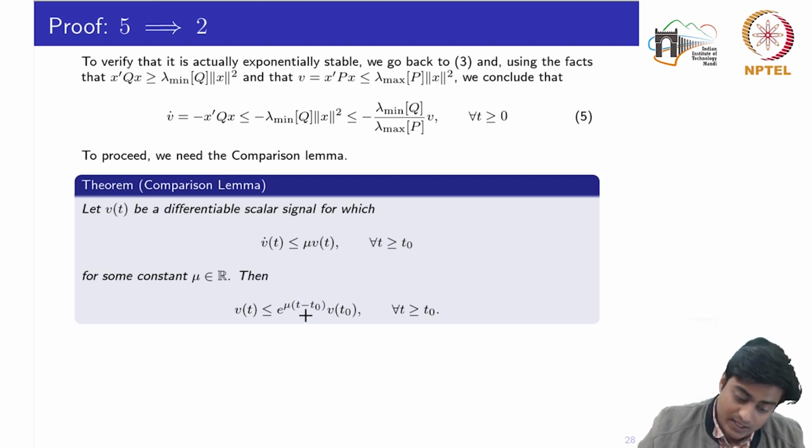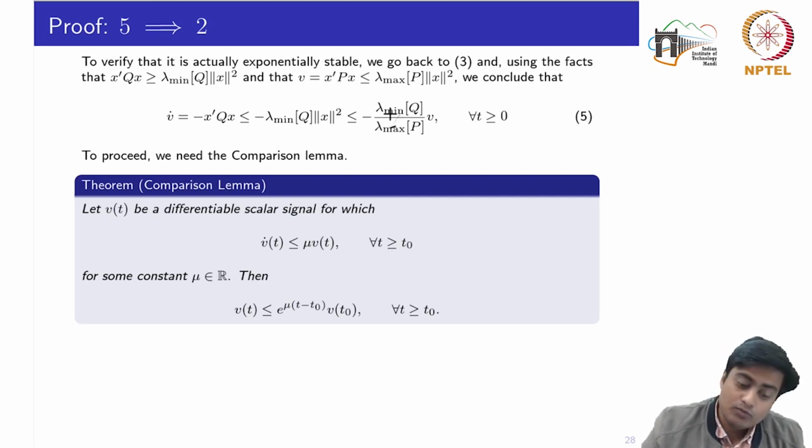Now if you see the similarity between this lemma and this equation 5, we have V dot is less than or equal to minus this part into V, and this part is some constant mu, because I know that this part would always be positive.